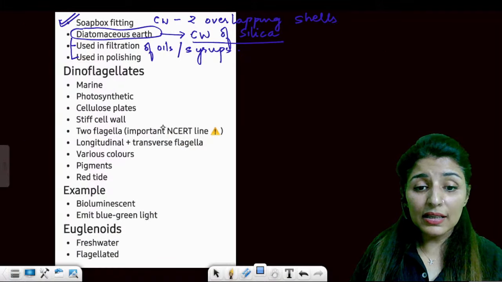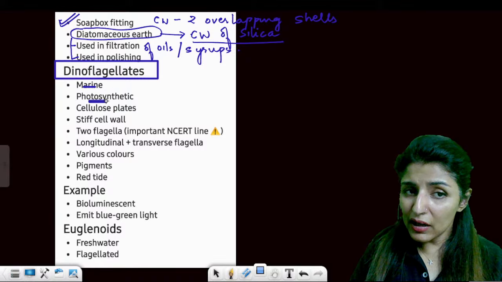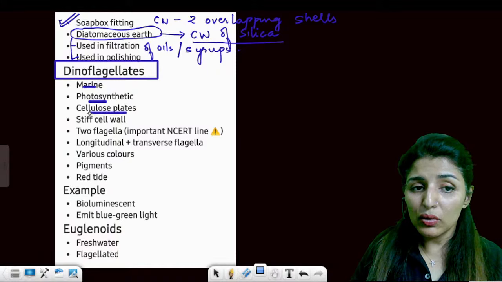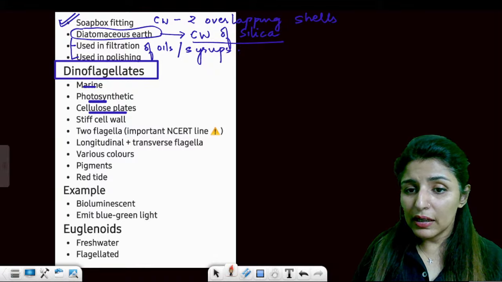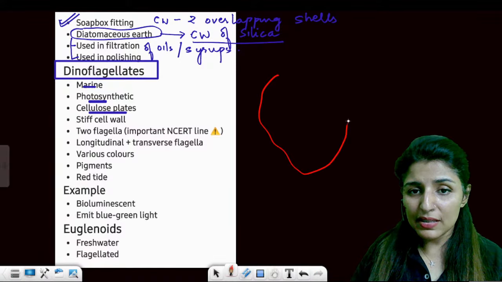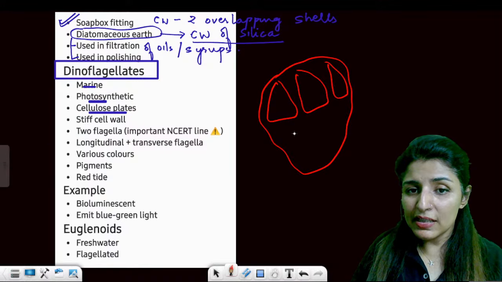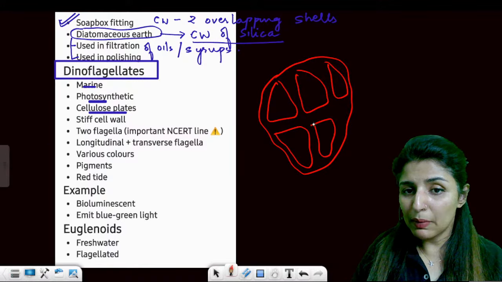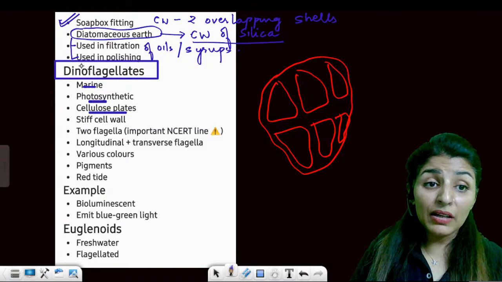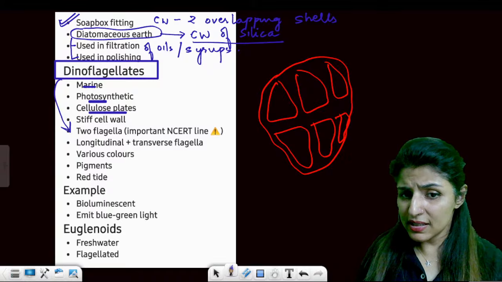Then coming on to the next type of protista, dinoflagellates. Now dinoflagellates are marine. They are also photosynthetic, but they have cellulosic plates. Are these points clear? The whole body is covered by multiple cellulosic plates. For example, this is a dinoflagellate. Also, the name dinoflagellates means it has two flagella. Very important NCERT line.